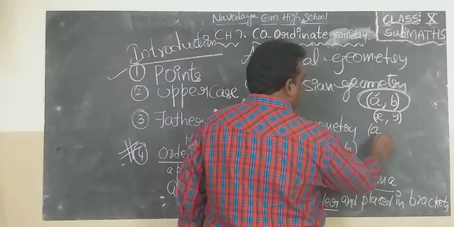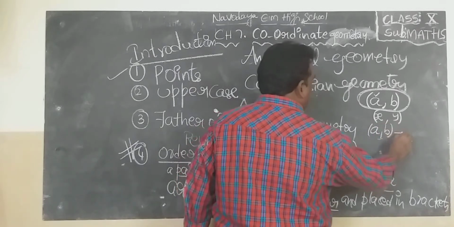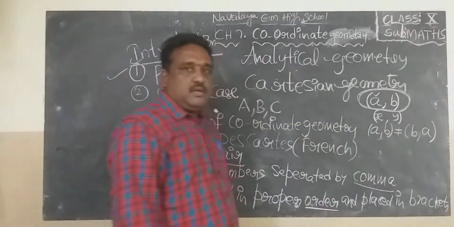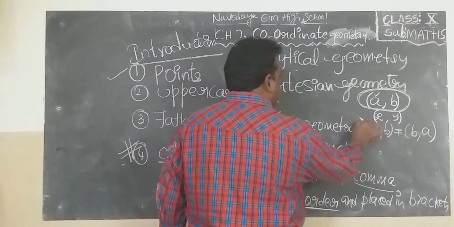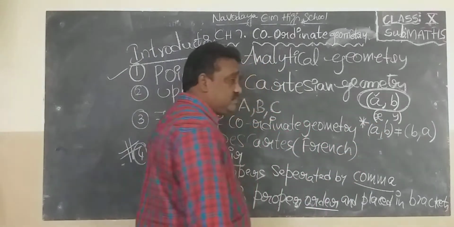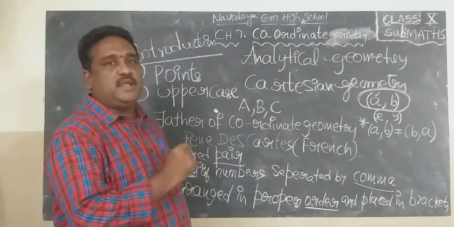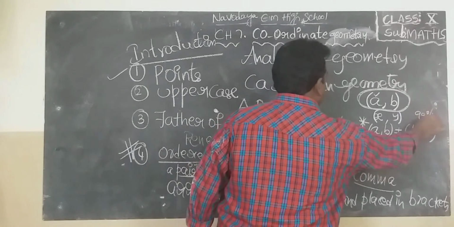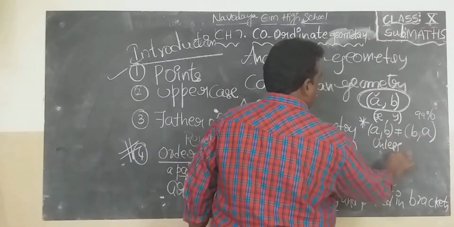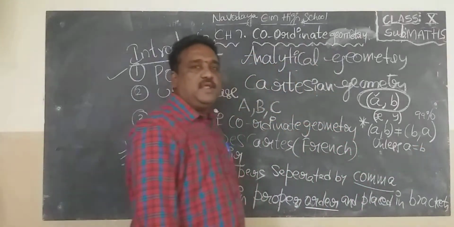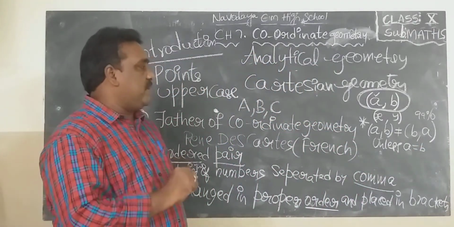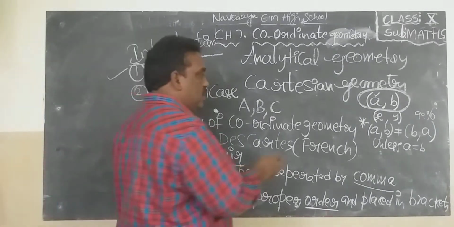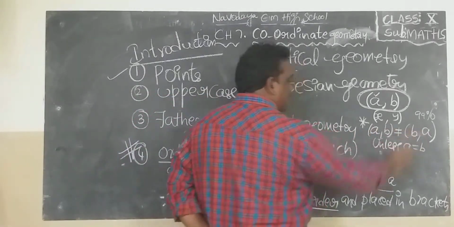And a very important point: ordered pair A comma B is not equal to ordered pair B comma A. Mostly they are not equal. So when are they equal? Unless A and B are equal. Ordered pair A comma B is not equal to ordered pair B comma A unless A and B are equal. Very important point.